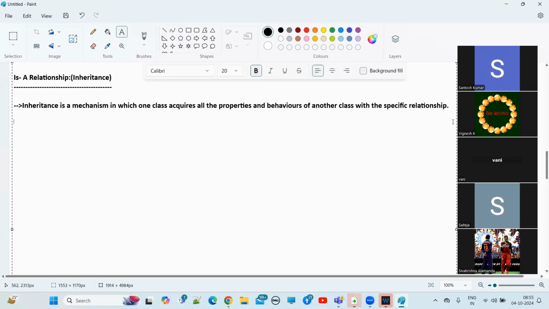Understand what I'm trying to say? How can we reuse the member variables and methods of one class in another class? We do it by using the inheritance concept. Understand?